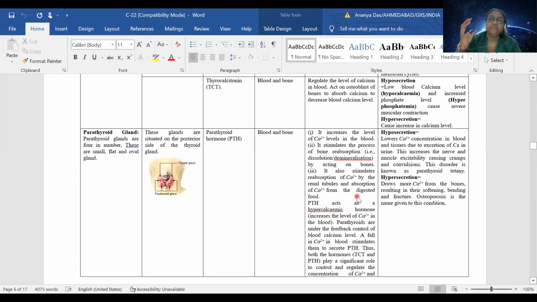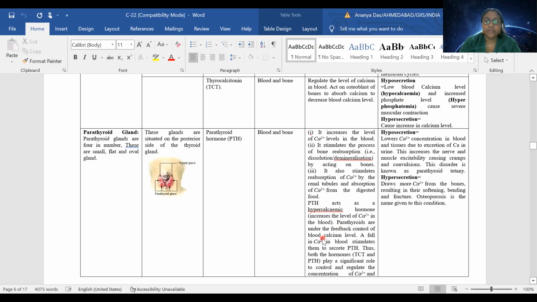You know that the villi are full of blood vessels which may absorb some part of calcium. It is also acting as a hypercalcemic hormone. In this case, it is hypocalcemic. Here it is hypercalcemic.